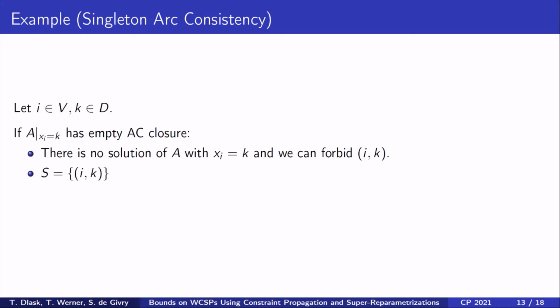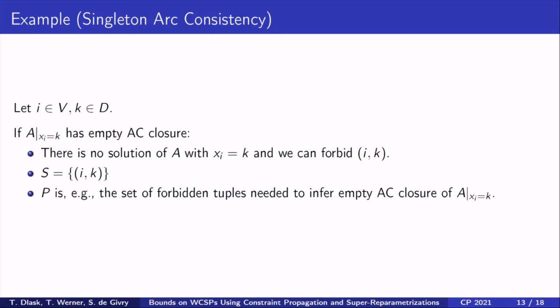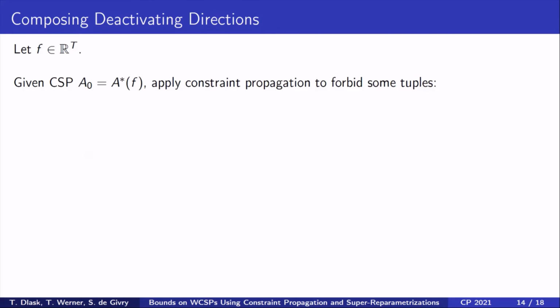So, the set S contains a single tuple (i,k). The set P could, for example, contain all the forbidden tuples which were necessary to derive the empty arc consistency closure.